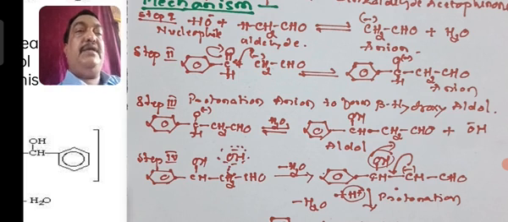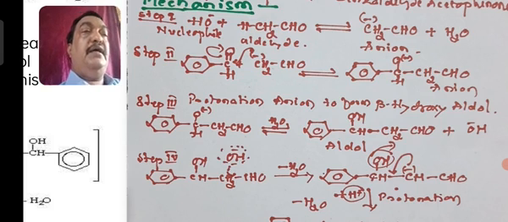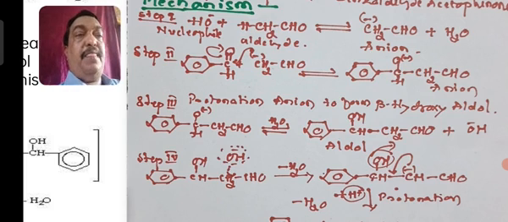Okay, so benzaldehyde is C6H5 C double bond O. Here the oxygen will shift its lone pair of electrons towards the carbon-oxygen pi bond, and that becomes delta minus, and the carbon will be plus. So the positively charged carbon of benzaldehyde now comes in contact with the CH2 minus CHO of the previous aldehyde. There is an anion, and there is a formation of an anion of the kind C6H5CHO minus CH2CHO.